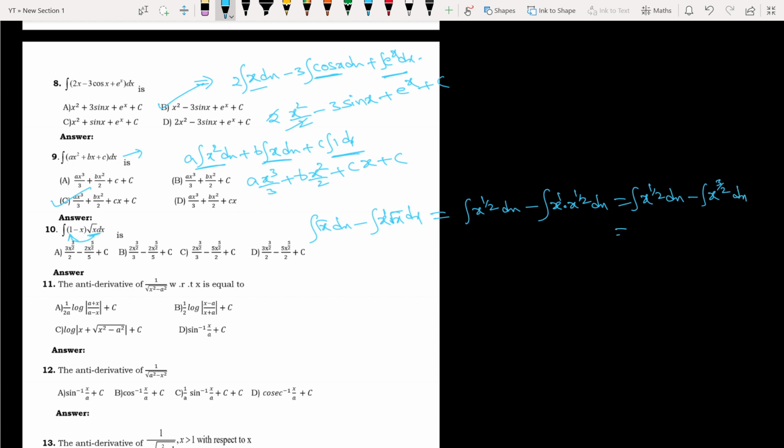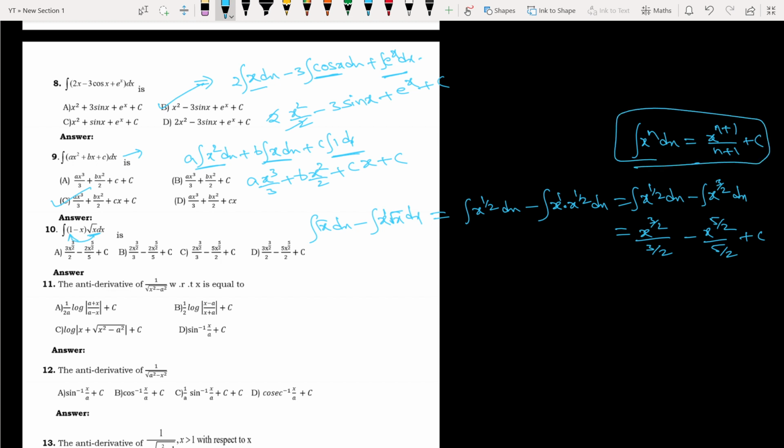So now you can tell this question's answer. x to the power 3 by 2 by 3 by 2 minus x to the power 5 by 2 by 5 by 2 plus c. I hope you people know the formula: integration of x power n dx is x power n plus 1 by n plus 1 plus c. You check this and apply it, and you will get that. So now the answer is 2 by 3 x to the power 3 by 2 minus 2 by 5 x to the power 5 by 2 plus c. Which option is correct? We can observe.